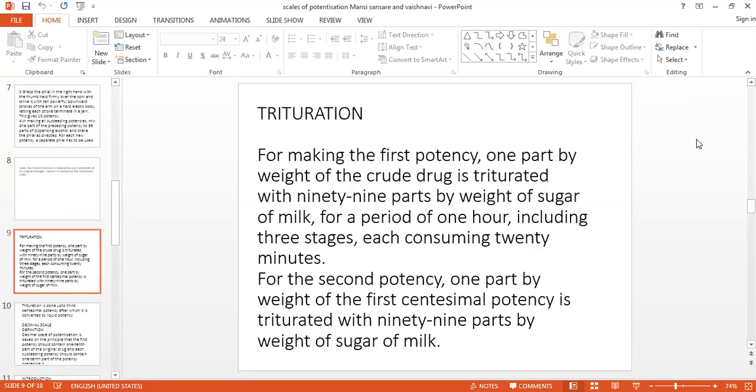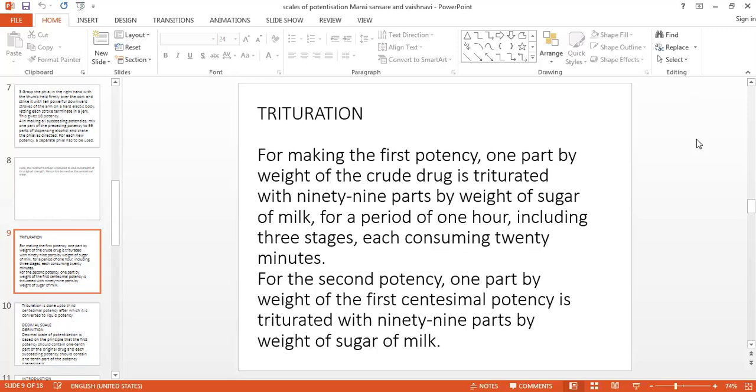Then to make a trituration, that is the 1C potency in the solid form, you have to take 1 gram or 1 part by weight of crude drug substance, and add 33 parts of sugar of milk, and triturate it for 20 minutes. Next, in the next 20 minutes, again add 33 parts of sugar of milk, again triturate it for 20 minutes, and in the last 20 minutes again add 33 parts of sugar of milk. In this way, after the completion of 1 hour, you will get 1C potency.